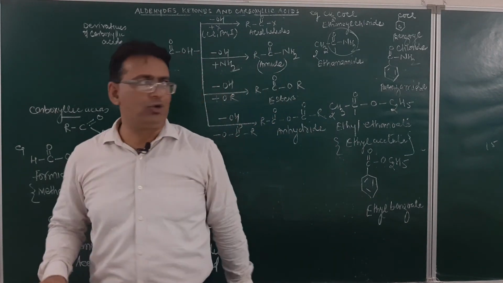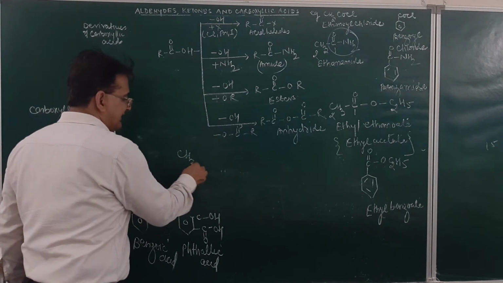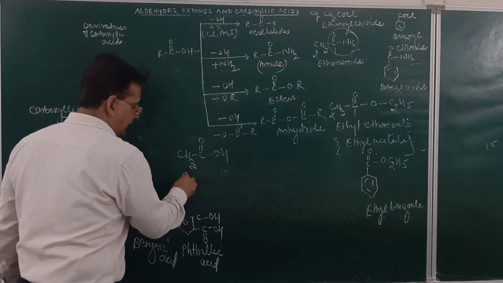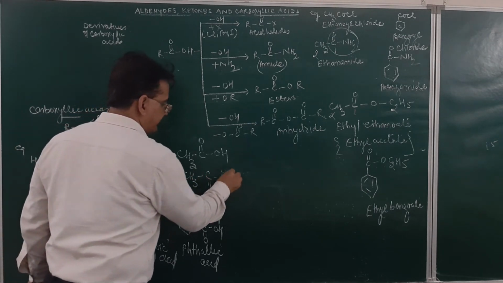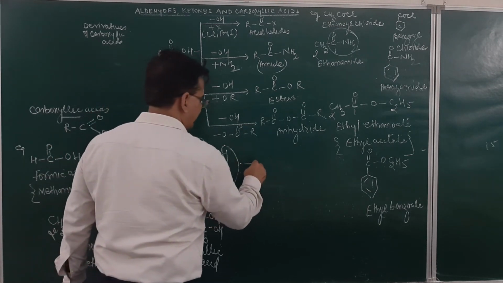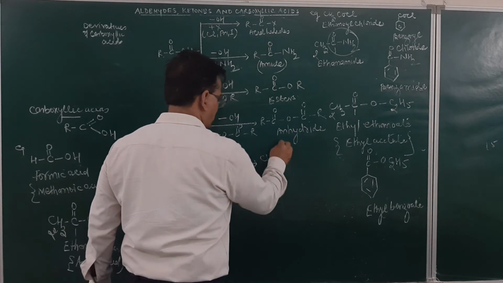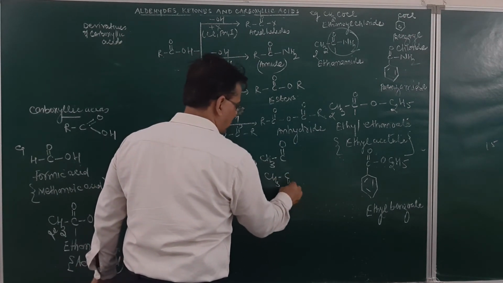If from two molecules of acid the water is removed, such as CH3, C double bond O, OH, and again CH3, C double bond O, OH, and from here you remove a molecule of water, it will be CH3, C double bond O, O, C double bond O, CH3.